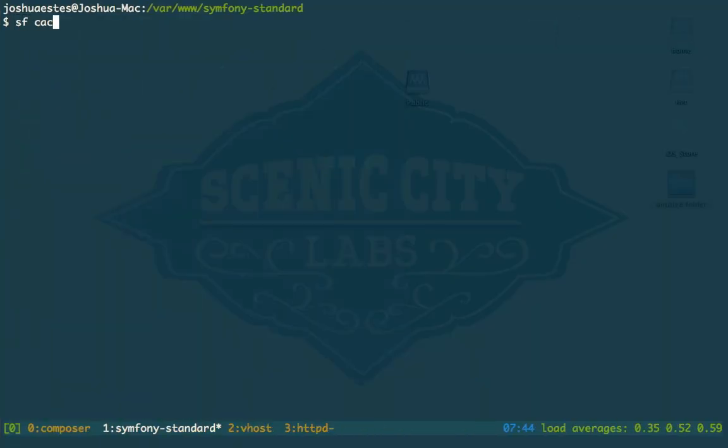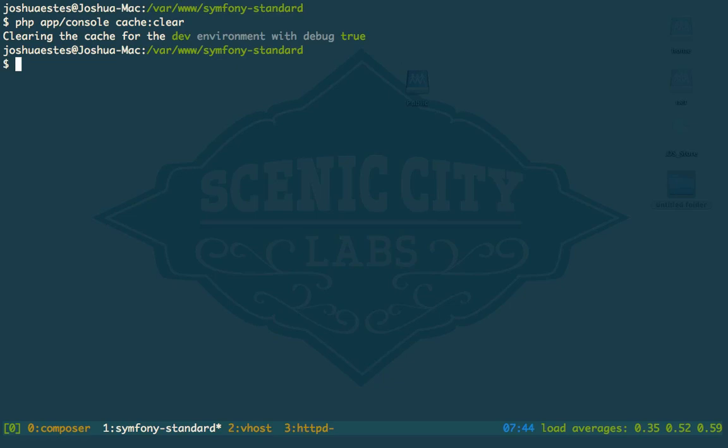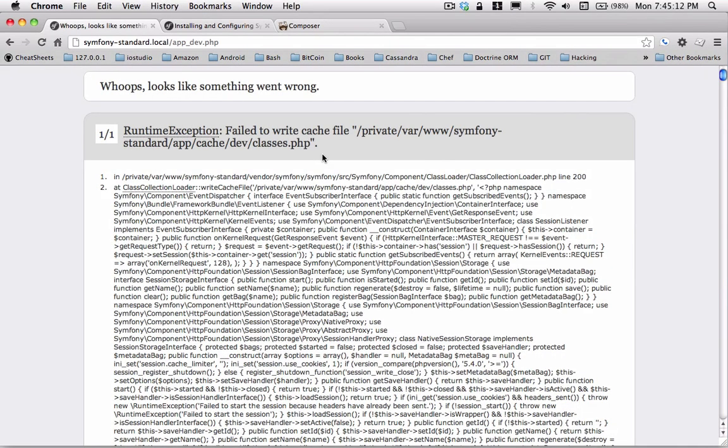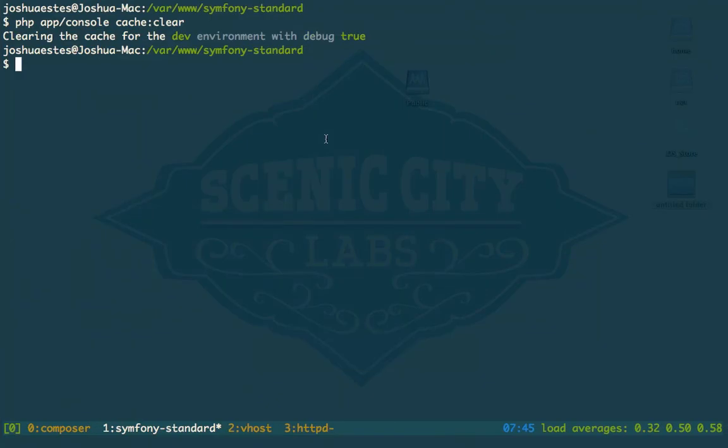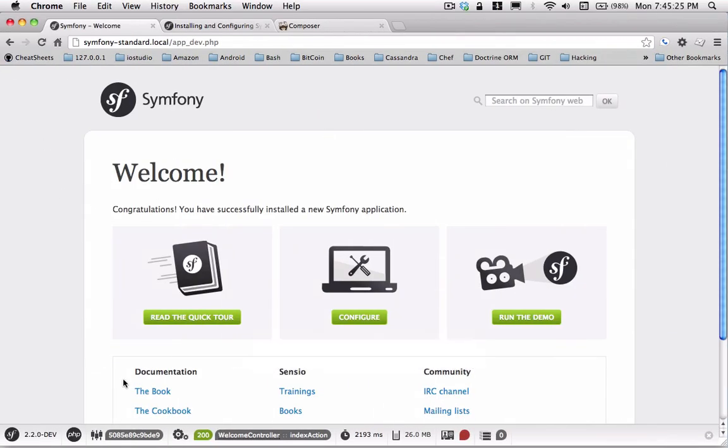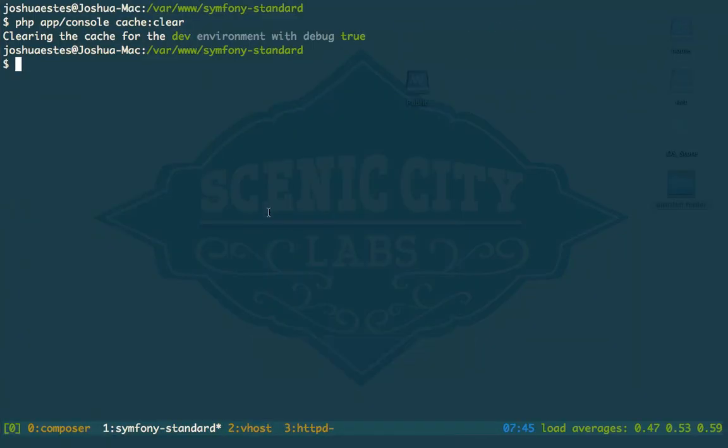So let's actually see. A lot of times if you go ahead and get everything downloaded and go to the domain that you set it up on, a lot of times you'll get a couple errors with like cache and stuff like that.